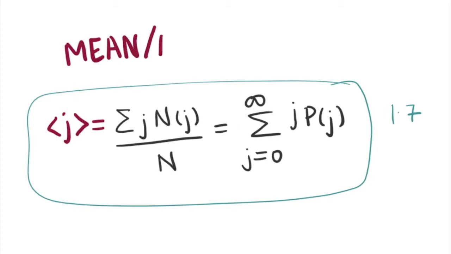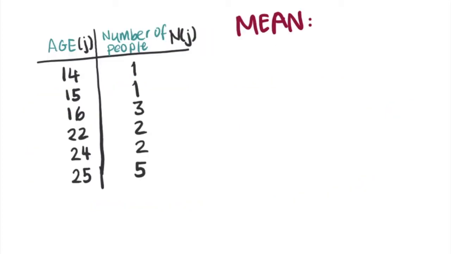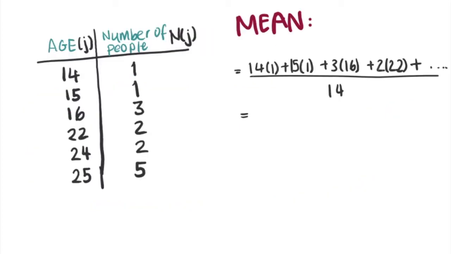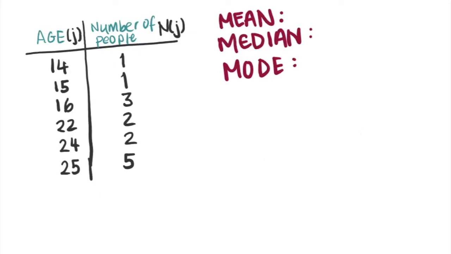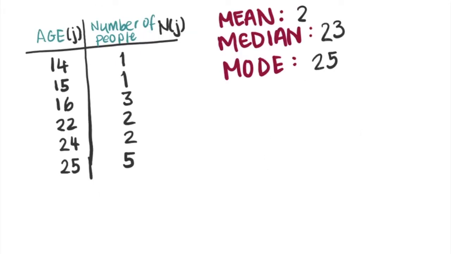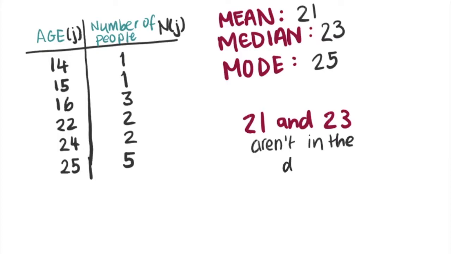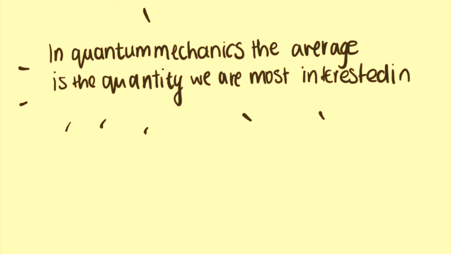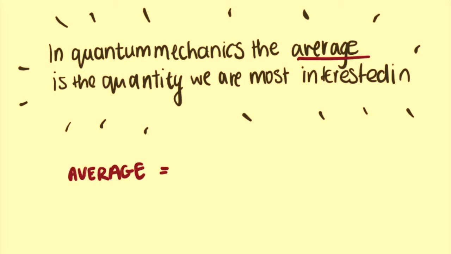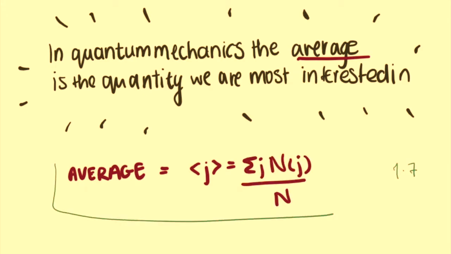The average or the mean is expressed like this and given by the following equation. In this example we can calculate this to be 21. The mean and the median age do not have to be part of the original sample of data. So notice how nobody is actually 21 or 23. In quantum mechanics, the average is the quantity we are most interested in, and for some reason it has come to be known as the expectation value. It's a bit misleading, but we just have to remember it means the average.